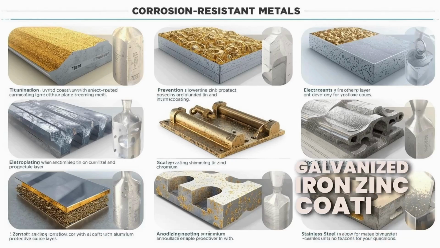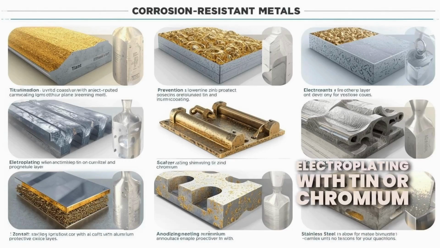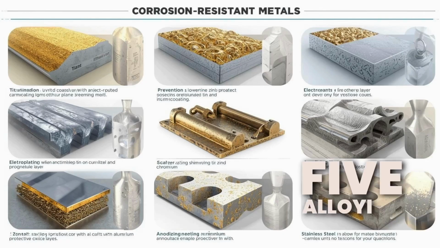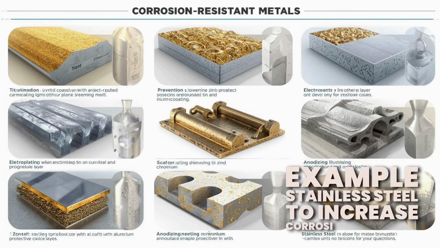Galvanization, zinc coating on iron. Electroplating with tin or chromium. 4. Anodizing aluminium, forms protective oxide by electrolysis. 5. Alloying metals, example stainless steel, to increase corrosion resistance.